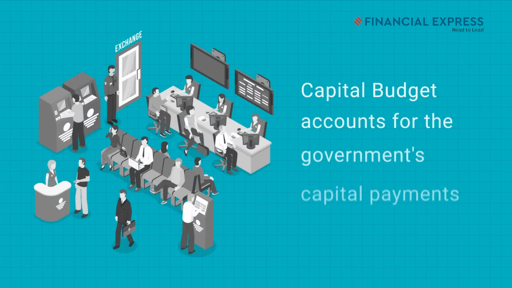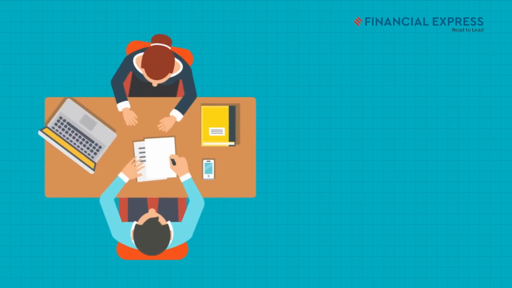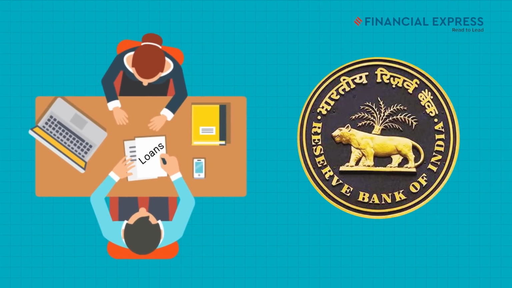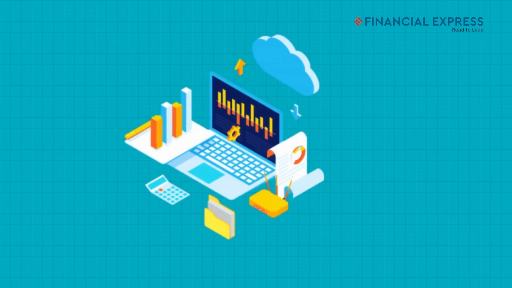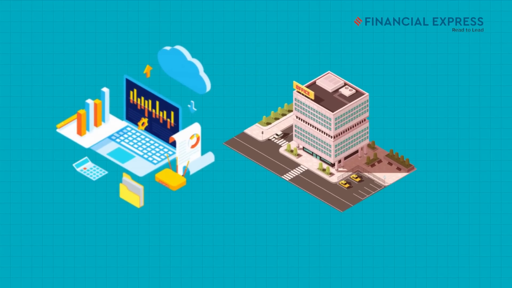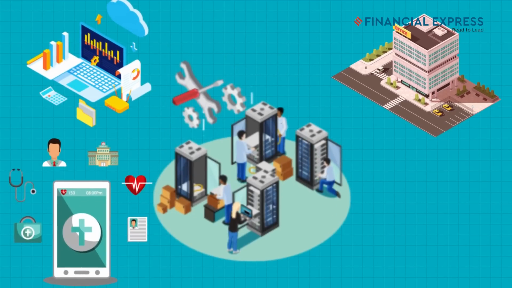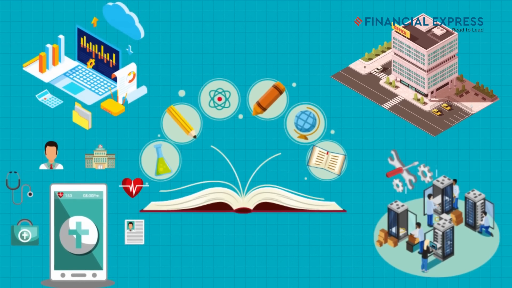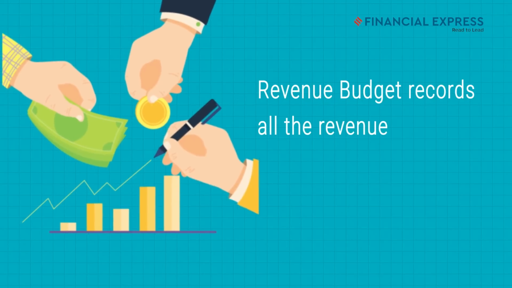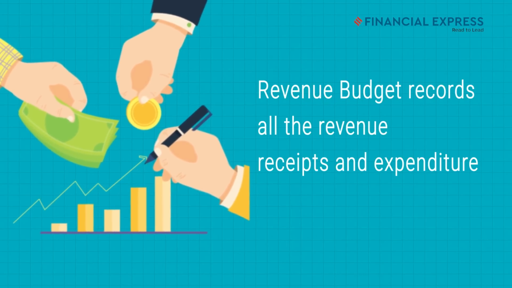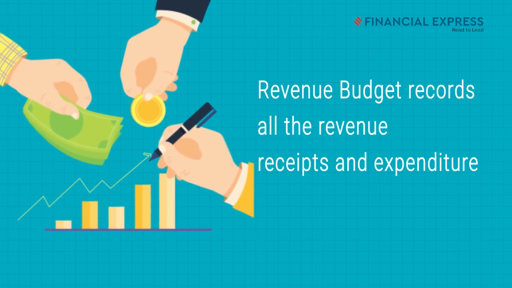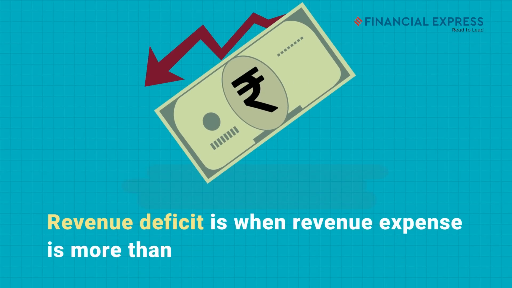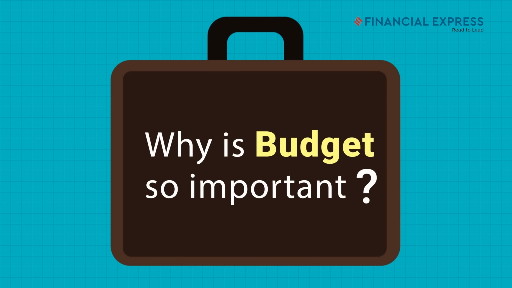Capital budget accounts for the government's capital payments and receipts. Capital receipts include loans from the public or loans from the Reserve Bank of India. On the other hand, capital payments include expenses incurred towards building long-term assets and facilities such as health facilities, development and maintenance of equipment, as well as educational facilities. Revenue budget records all the revenue receipts and expenditure such as that earned or spent on running the operations for that particular year. If the revenue expense is more than that of the receipts, it indicates that there is a revenue deficit.